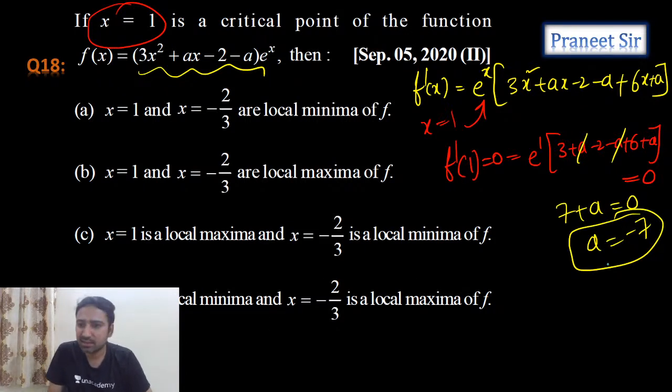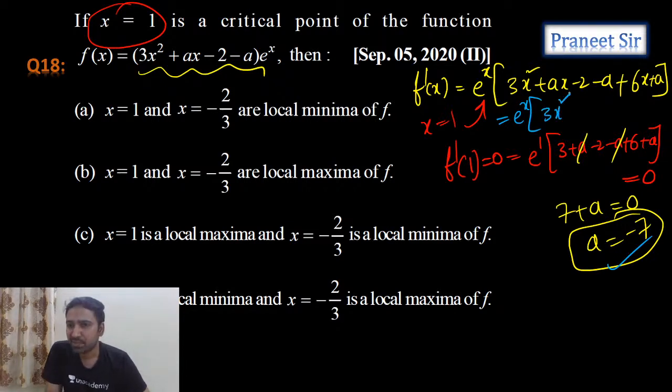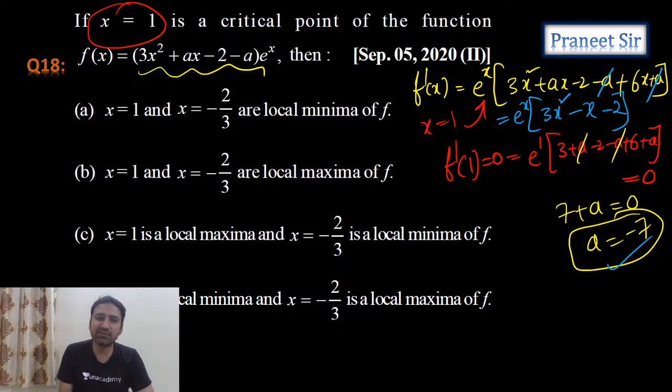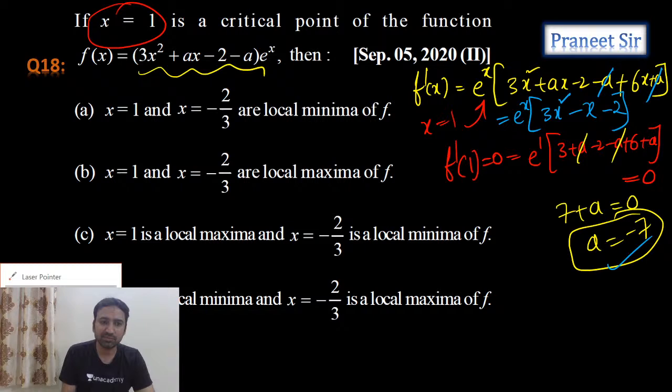Clear? So once we get the a value, I can calculate proper f dash x. Now this is going to be e power x into, if I substitute a value minus 7, 3x square minus 7x plus 6x, which is minus x. And if you substitute a equals minus 7 here, minus 2 is equal to 0. Yeah, that's what we're getting. So now you equate it to 0, guys.